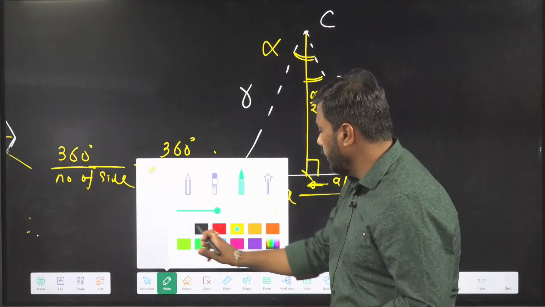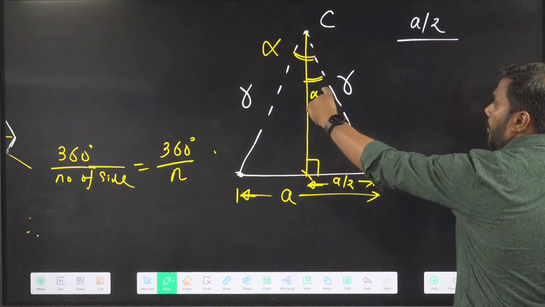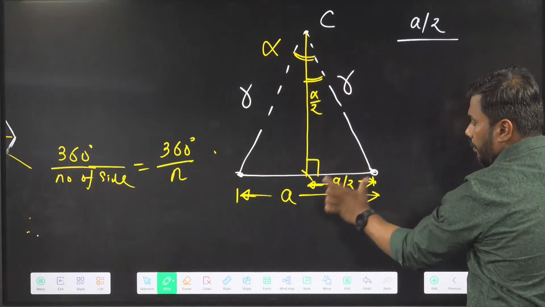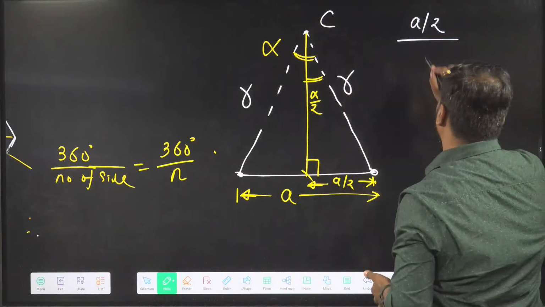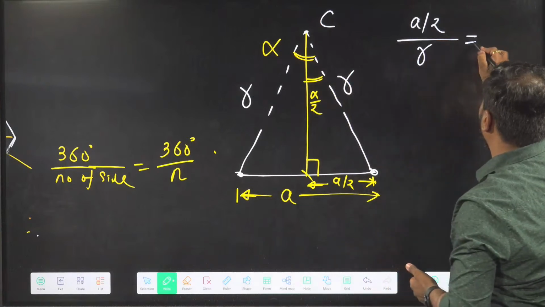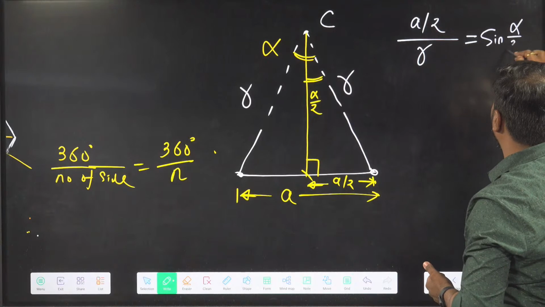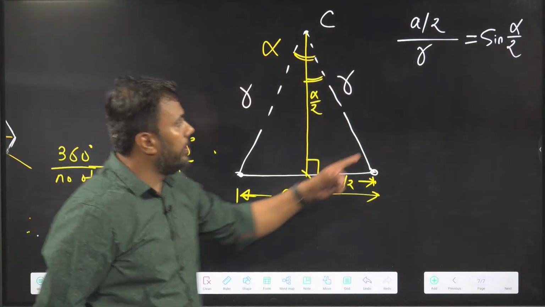So A by 2 is the perpendicular, because A by 2 is in front of alpha by 2. This is an acute angle, and in front of an acute angle the side is called the perpendicular. In front of 90, this is the hypotenuse. Hypotenuse is R. So perpendicular by hypotenuse, that is sine of the angle, sine of alpha by 2.